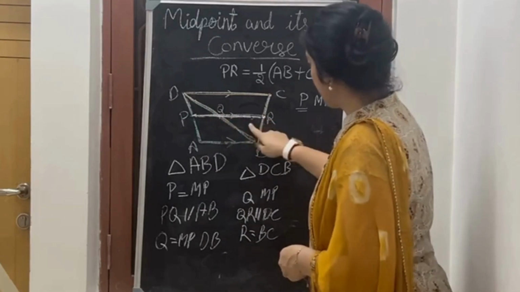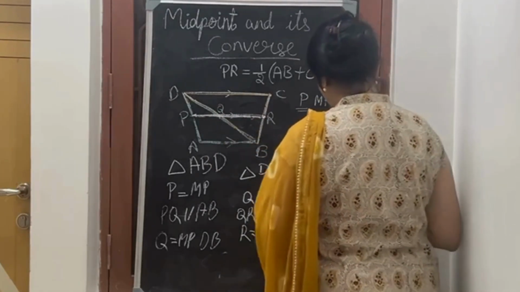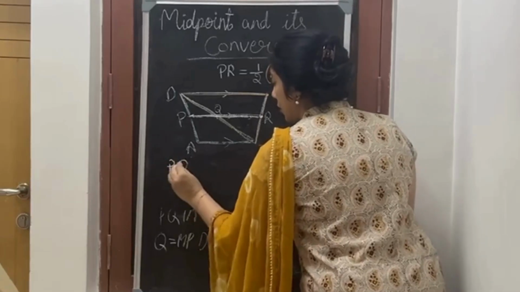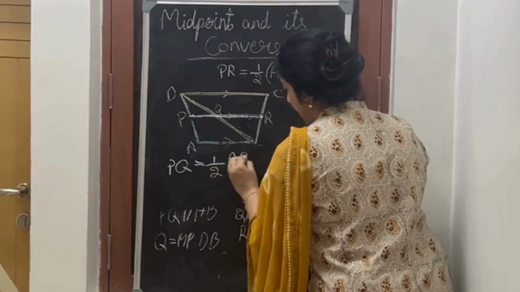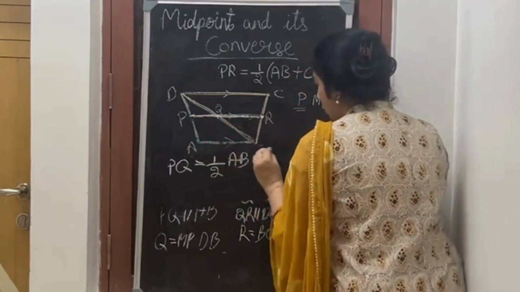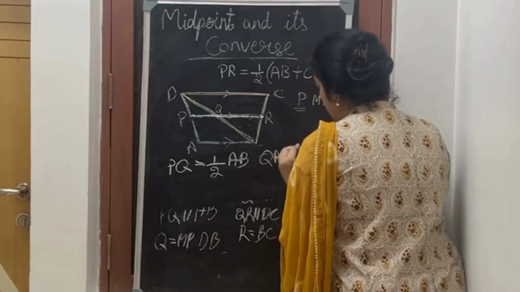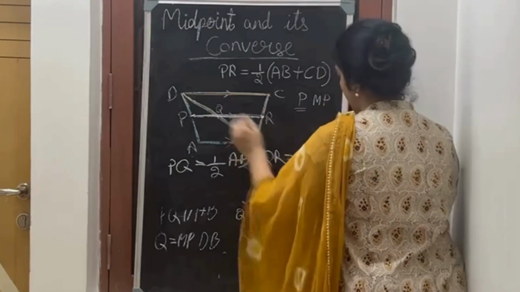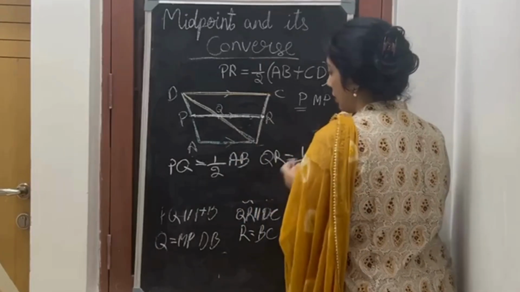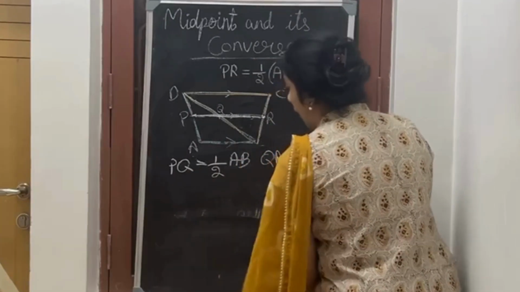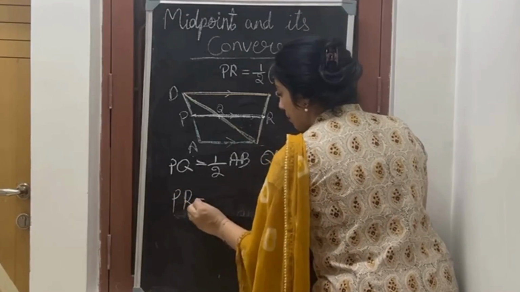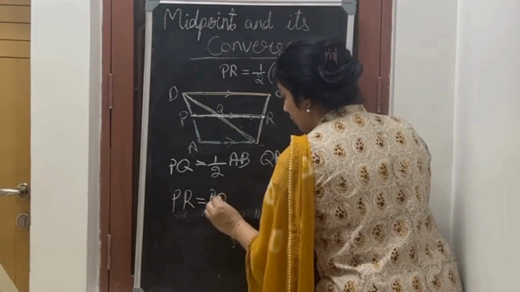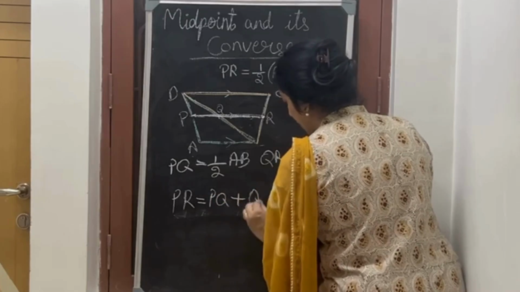Now after proving this, what is PQ? PQ equals half of AB and QR equals half of DC. What I have to find out is the length of PR. PR equals PQ plus QR.